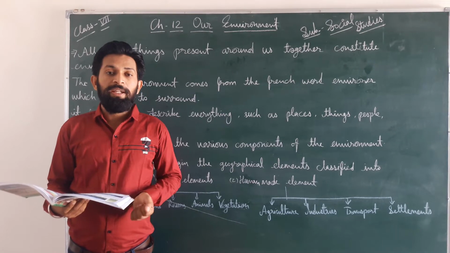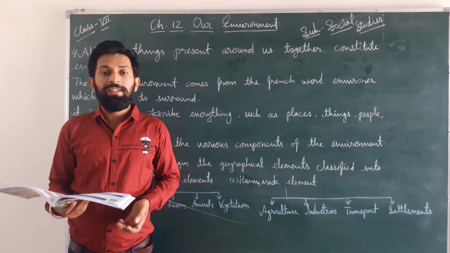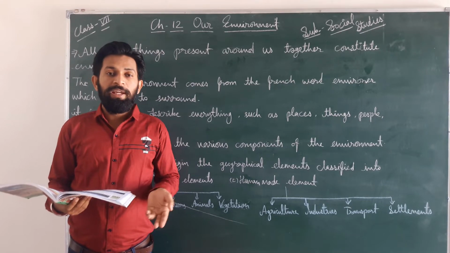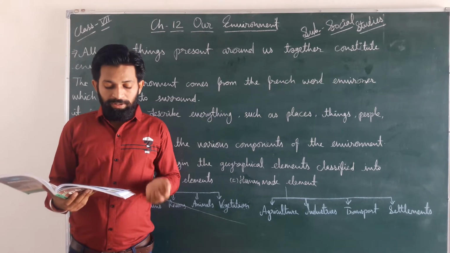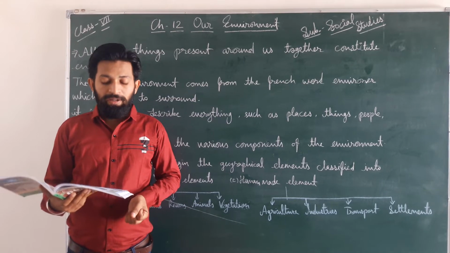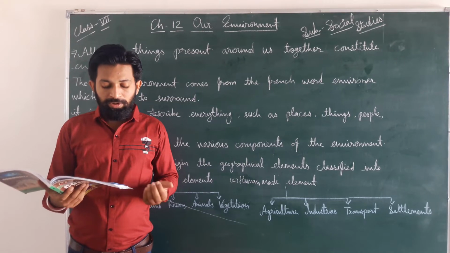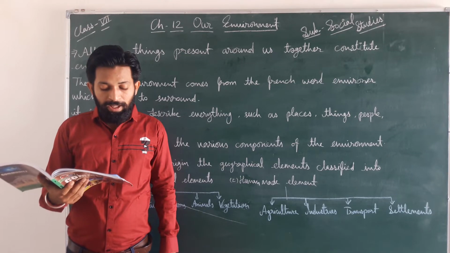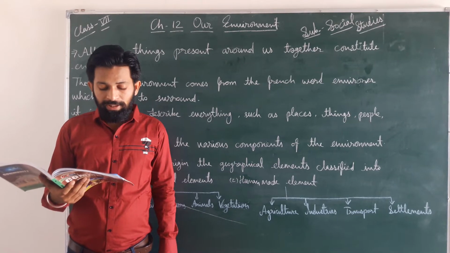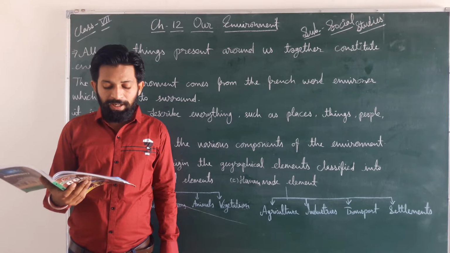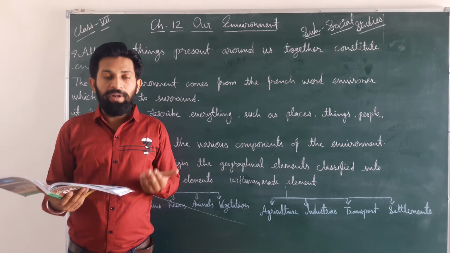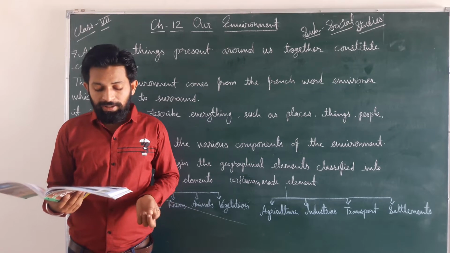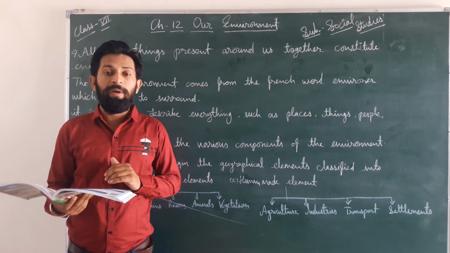You can watch that many animal species and many plant species are now endangered or in the Red Data Book because they didn't have favorable conditions. Because of that they are in the Red Data Book. Environment is used to describe everything such as places, things, people, nature, etc. Environment means whatever is nearby you, like place, things, people, nature, etc. All are included in environment.